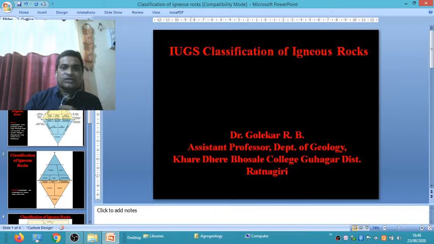What is meant by IUGS classification? IUGS stands for International Union of Geological Sciences. In 1974, the scientist Dickinson classified igneous rocks based on chemical and mineralogical classification, called the International Union of Geological Sciences classification of igneous rocks. We will see one by one.